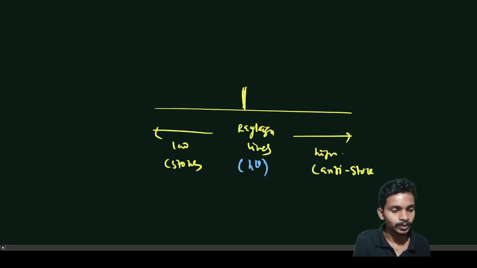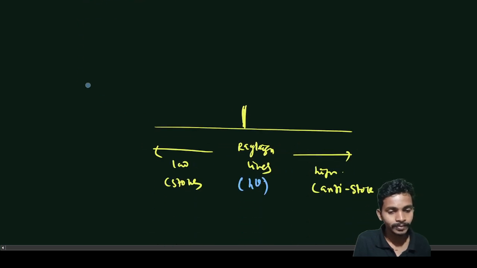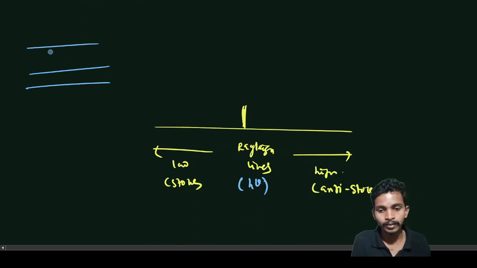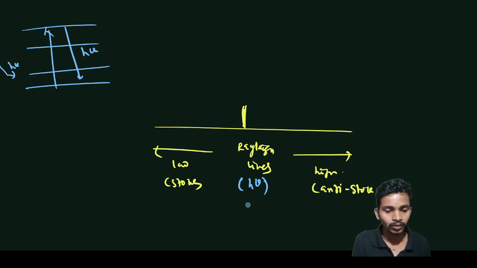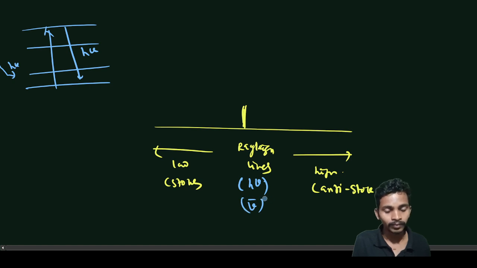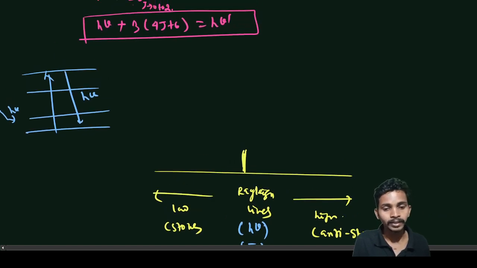Okay, this is the value of h nu, because this is the Rayleigh lines, meaning whatever electromagnetic radiation I am giving, h nu, this energy is absorbed and the same amount of h nu is released. It means that this is h nu, or you can say frequency or wave number. How am I saying this?